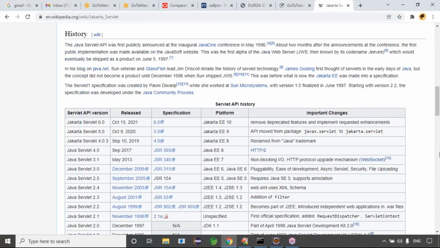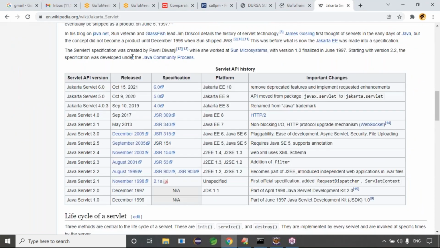Coming to the versions of servlets, guys. You can check this diagram once. So Jakarta Servlet 6.0, very good. Java Servlets were introduced in December 1996, as a platform JSDK, Java Servlet Development Kit 1.0. Then Servlet 2.0, 2.1, 2.2, 2.3, 2.4, 2.5.